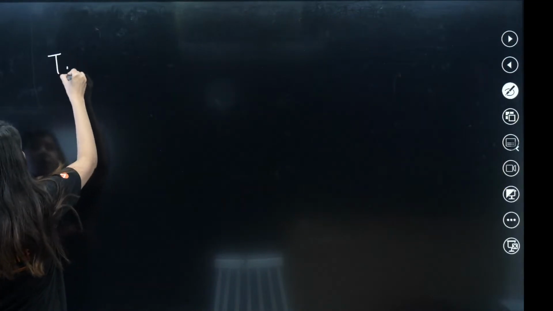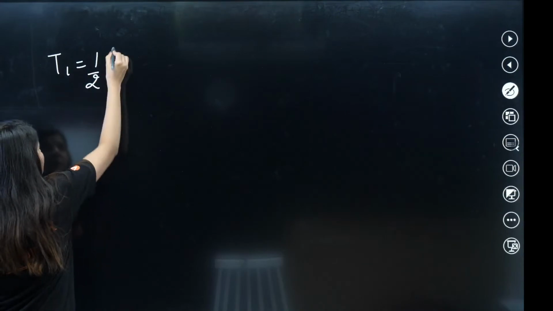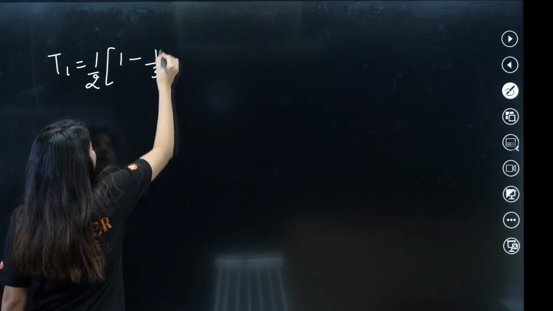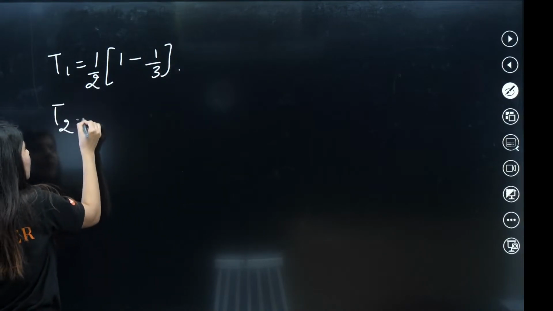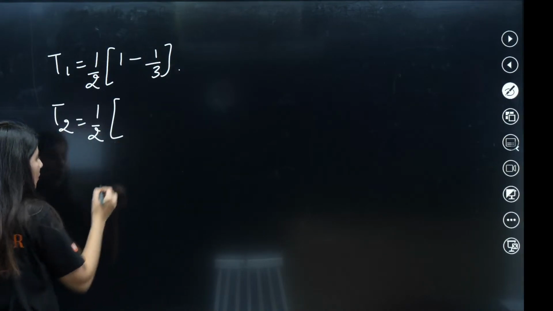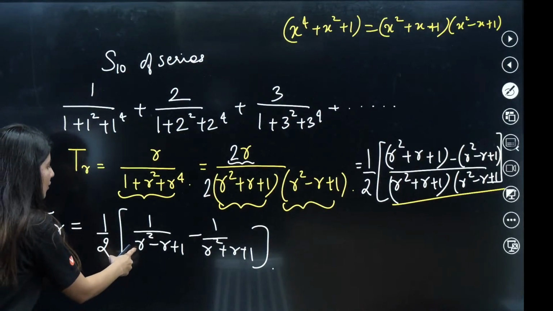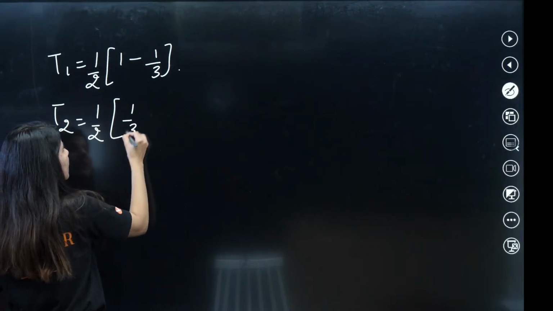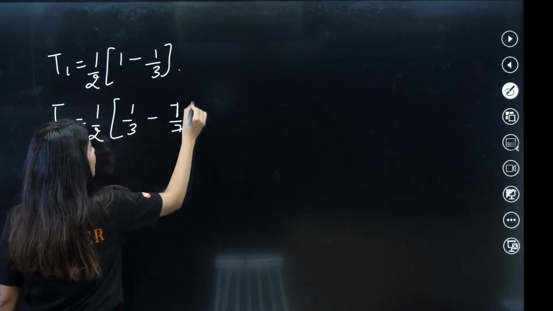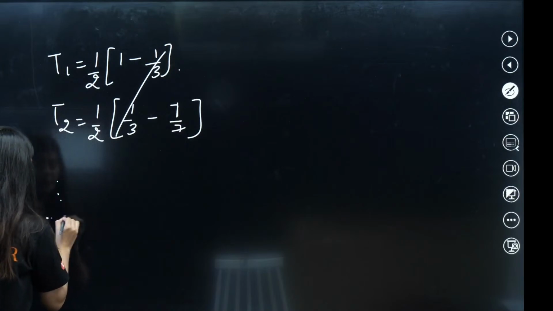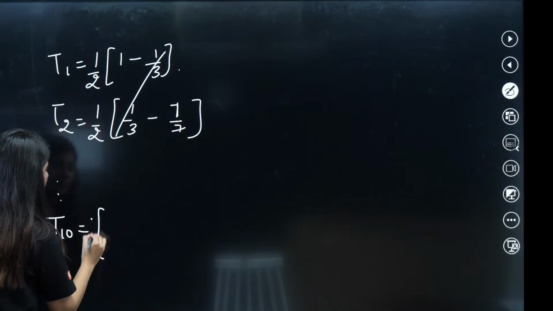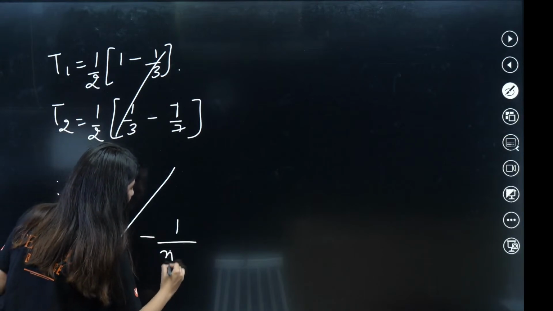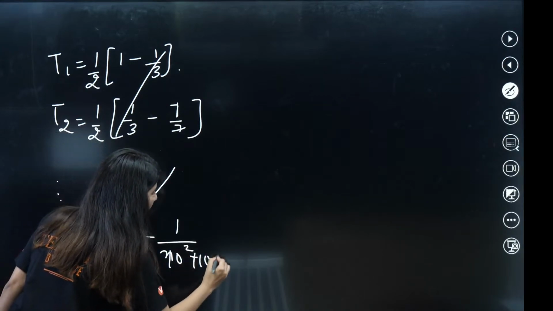So T1 would be what? 1 by 2, 1 minus 1 by 3. Right? What about T2? So T2 would be what? The moment you plug in 2 over here. So 4 minus 2. So 1 by 3 minus 1 by 7. Right? Yes, 1 by 3 minus 1 by 7. What about T10? So T10 would be 1 by 2, and here this term will get cancelled out. 1 upon 10 square plus 10 plus 1.